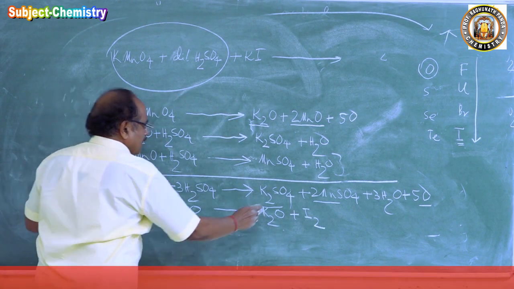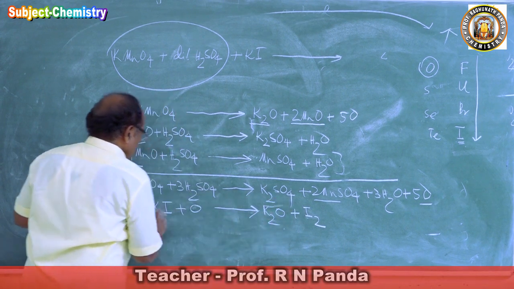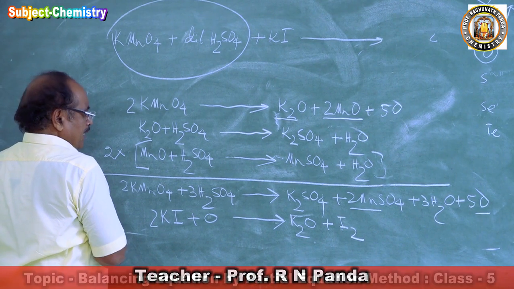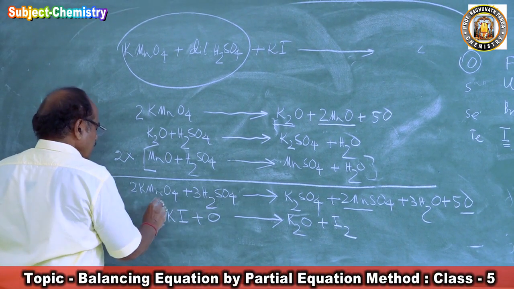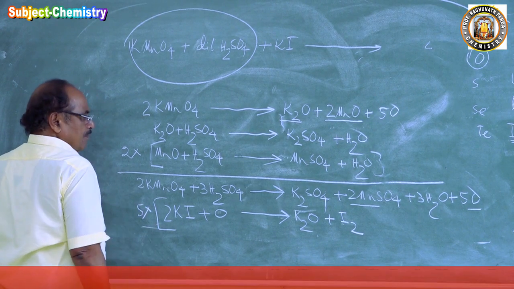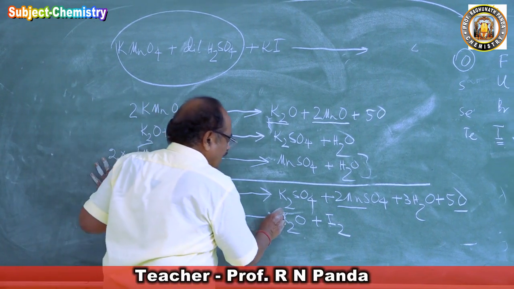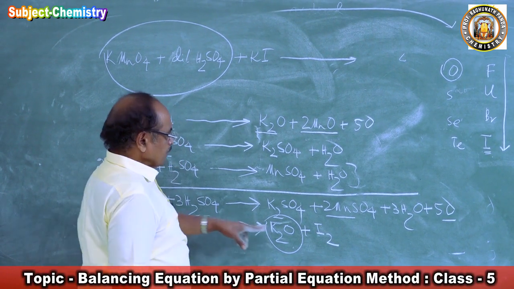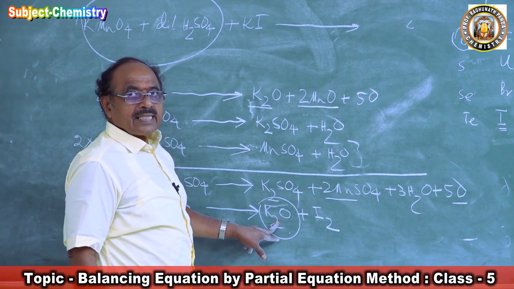So how many iodine, how many I2 here? 2. So 2 KI balanced. Okay. Now how many O there? 5 O. We multiply this by 5. Then K2O is what? K2O is a basic oxide.